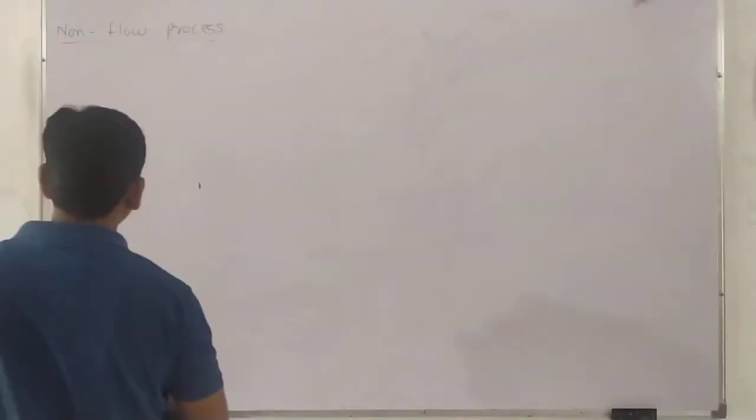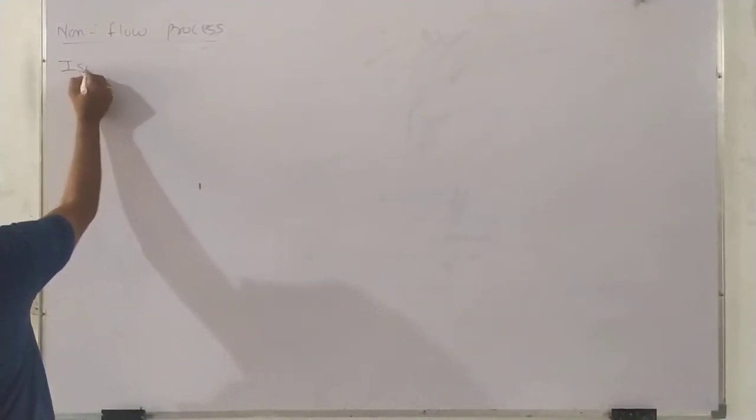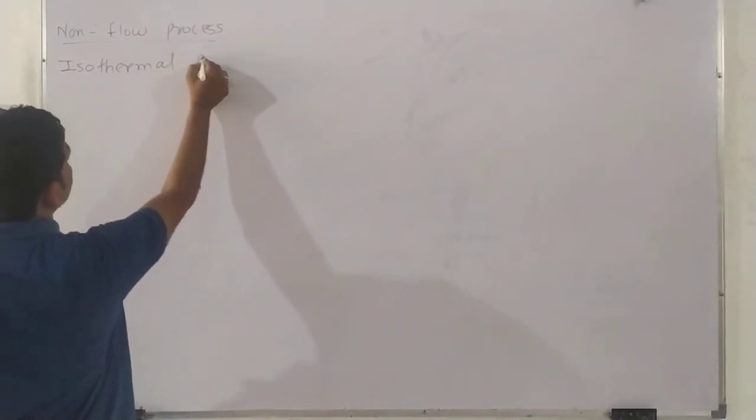So write down the heading. Heading is isothermal process.